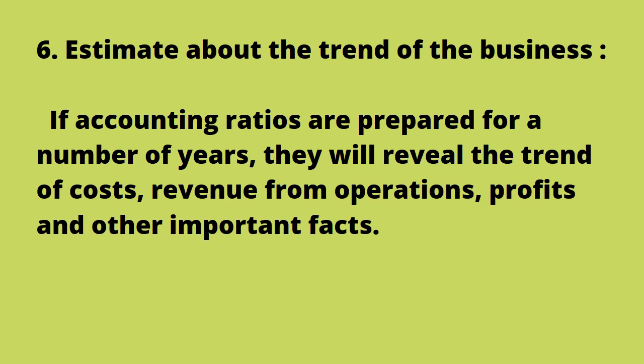Point number 6, estimate about the trend of the business. If accounting ratios are prepared for a number of years, they will tell the trend of costs, revenue from operations, profits and other important facts. With the help of accounting ratios, the trend of the business can be found. Trend का मतलब है कि व्यापार हमारा किस दिशा में जा रहा है. The trend, the direction, can be towards profit or loss.